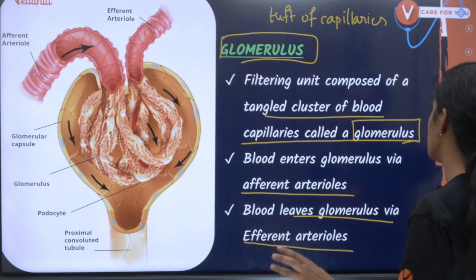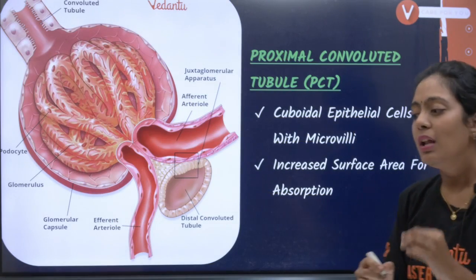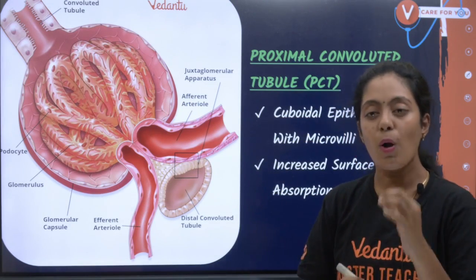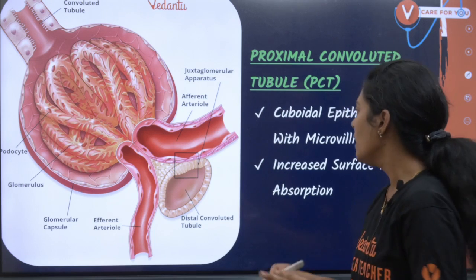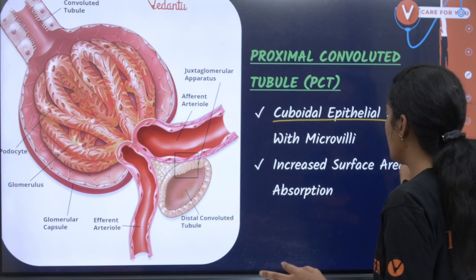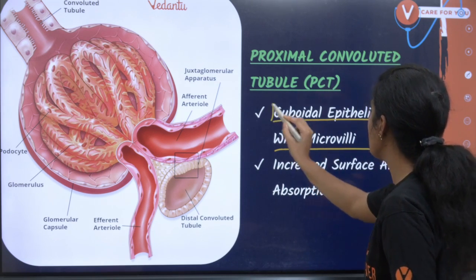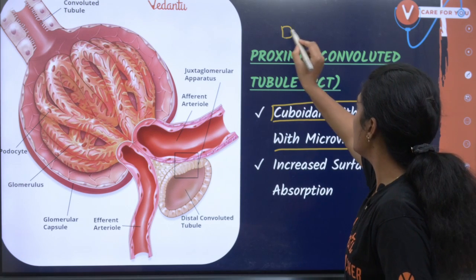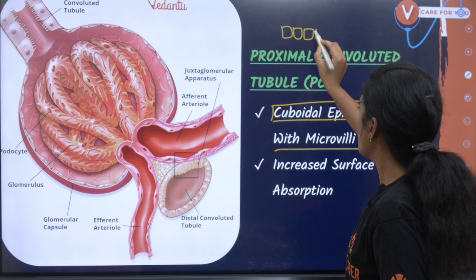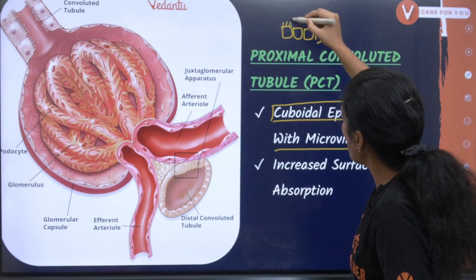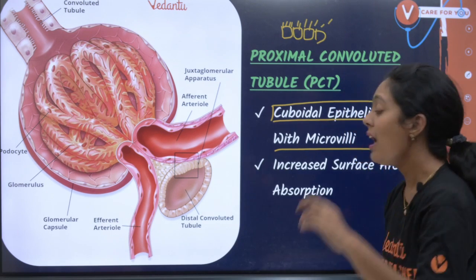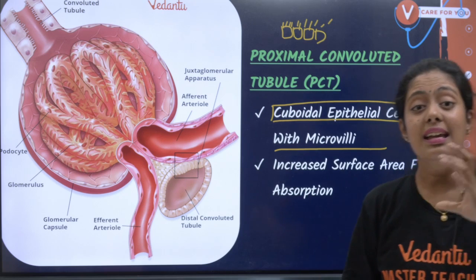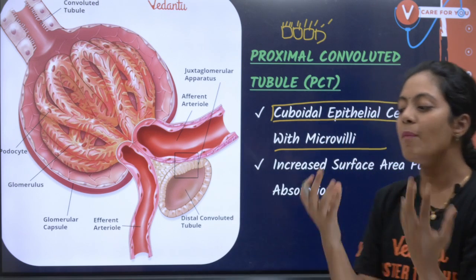ரொம்ப முக்கியமான விஷயங்க. Now, let's talk about your PCT, proximal convoluted tubule. In the proximal convoluted tubule, they have cuboidal epithelial cells. Cuboidal epithelial cells na enna ma'am? இந்த மாதிரி cube shaped cells. And they have small microvilli like this, and these microvilli are going to increase the absorption.